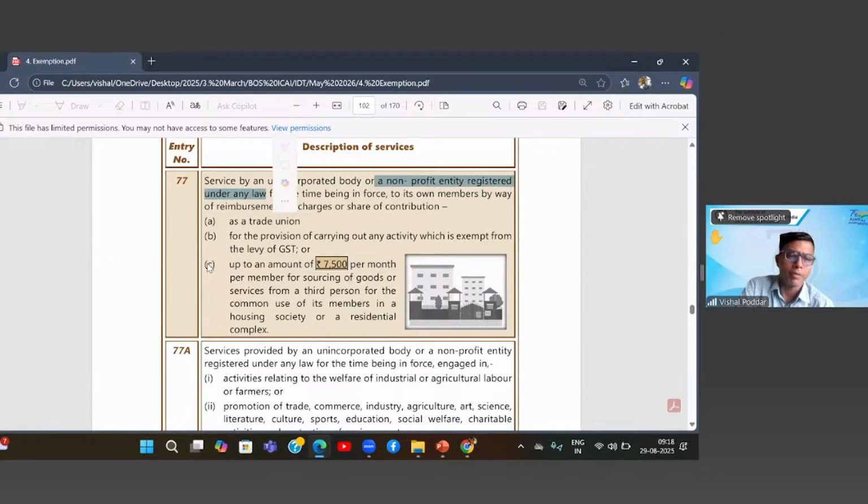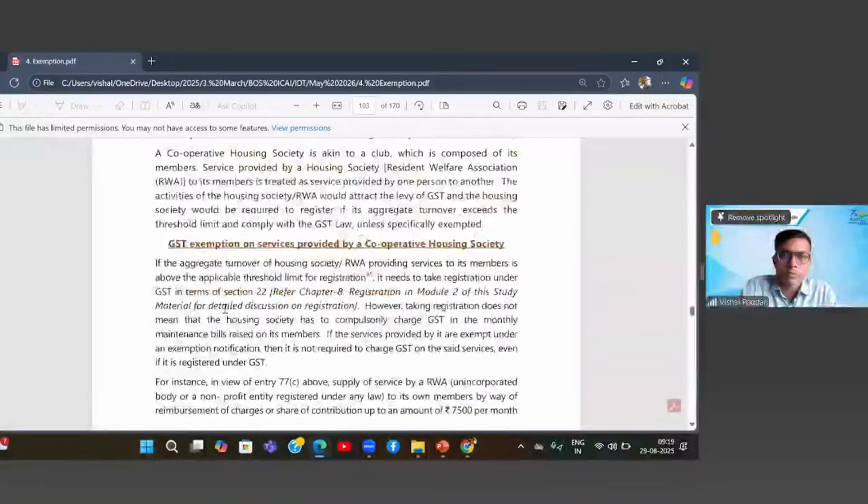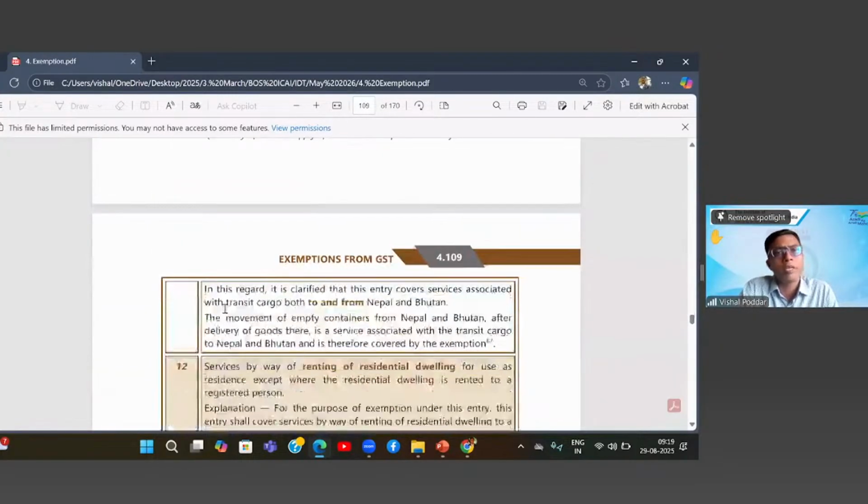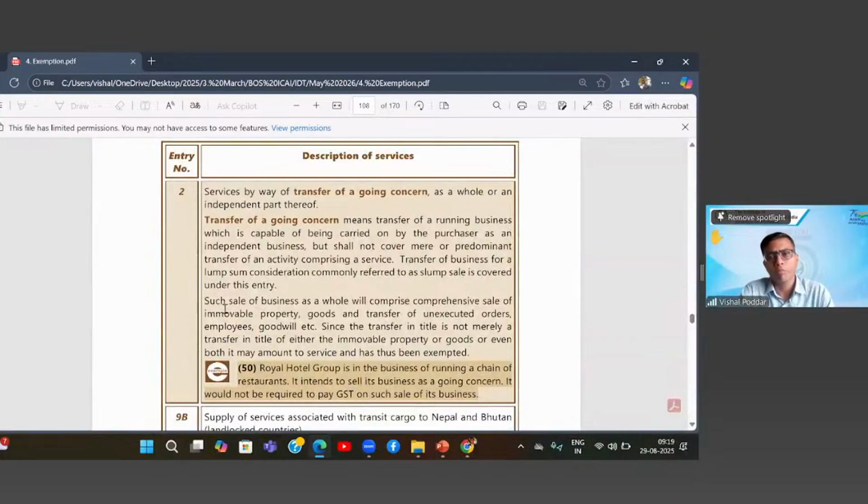So in many places, many times with these cooperative society laws, people are not comfortable. So at such times, especially in bigger cities, for managing the maintenance, they create a separate entity, which is a company many times, because over there it is much better than the cooperative society format. Correct. So even companies are covered. Section 8 companies. The only thing is, where you are incorporating under any law, it should be a not-for-profit entity. That is the condition.